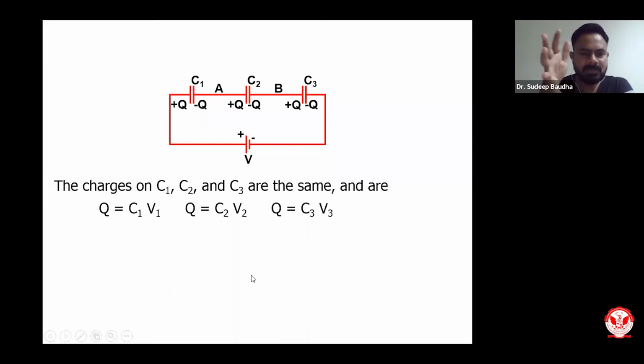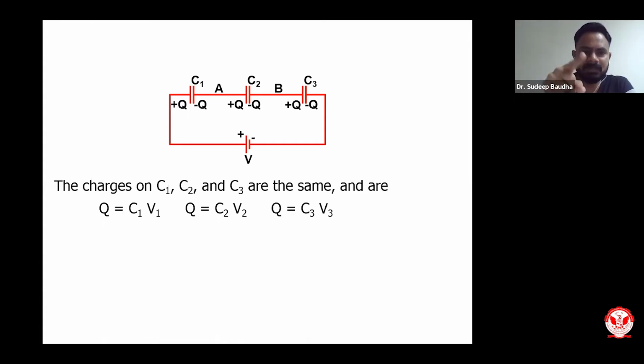So we have C1, C2, C3 and the charges. Whatever the charge will be, in this case the charges will be same on all the capacitors. So Q equivalent will be equivalent to Q1, Q2, Q3. That's why whatever the amount of charge will be same, and that's why I'm denoting charge with Q. So if you look at the first capacitance, Q will be equivalent to C1 V1.